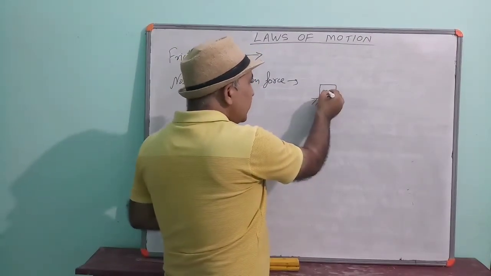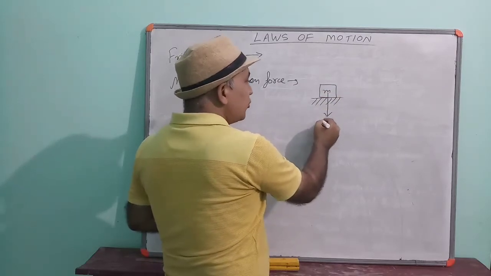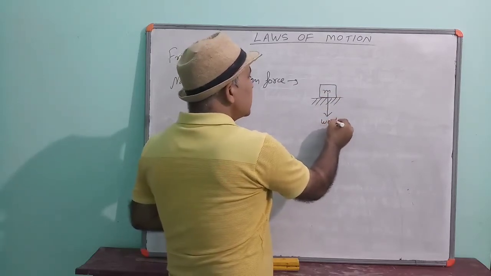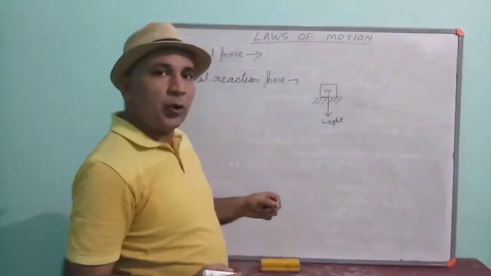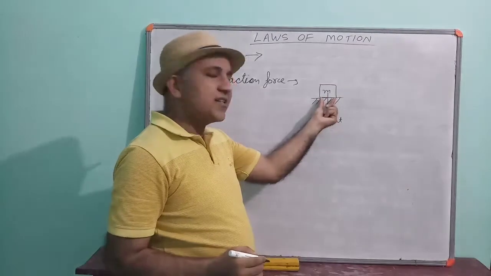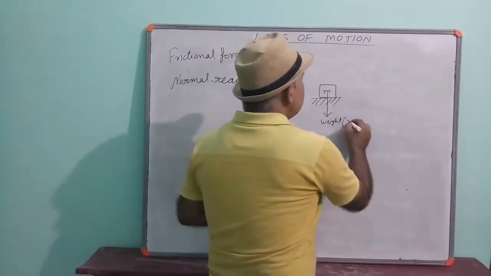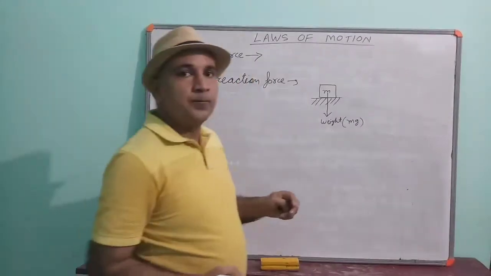Then the object will apply a force on the surface, which direction will be downward, and the force applied will be equal to the weight of the body, equal to mg.